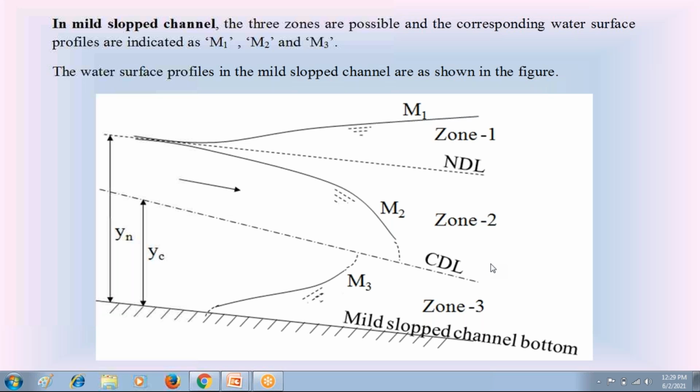Can you hear my voice clearly? Please give me the response. Yes, sir. Clear, sir. Thank you. Now, if anybody is having doubts regarding the M1, M2, M3 water surface profiles in the mild slope open channel, please ask me.